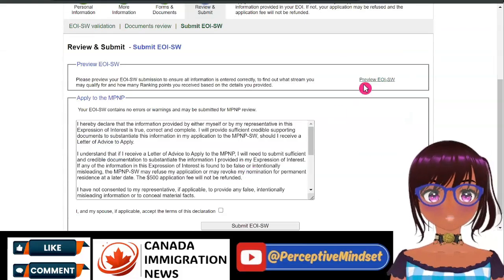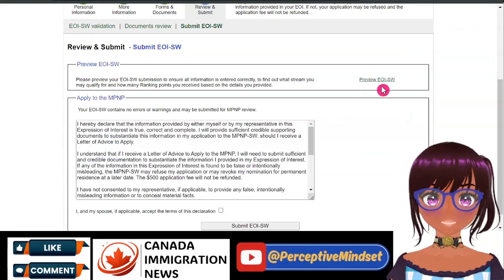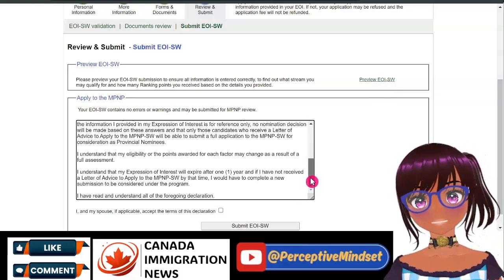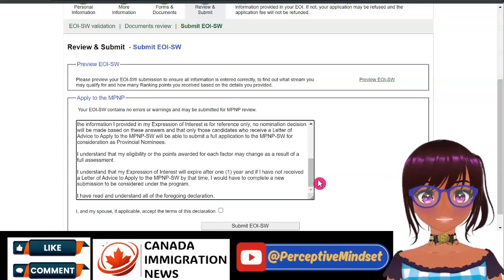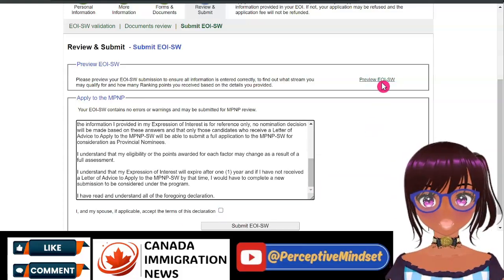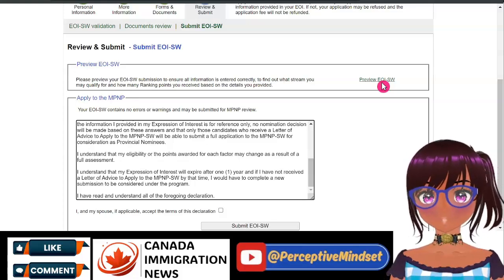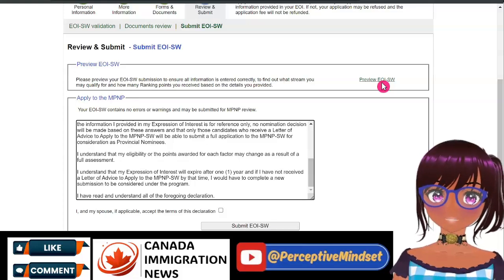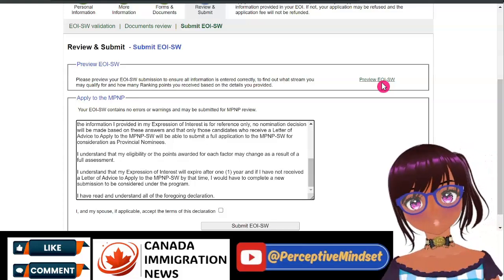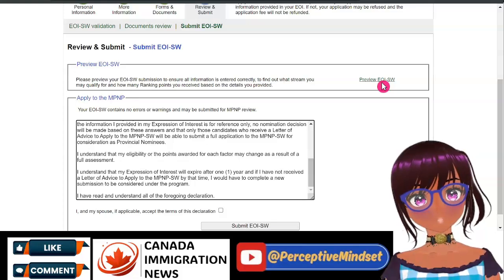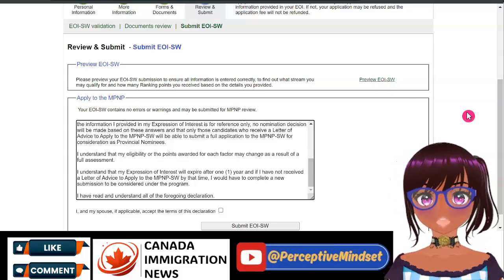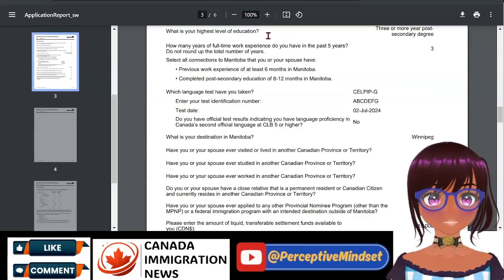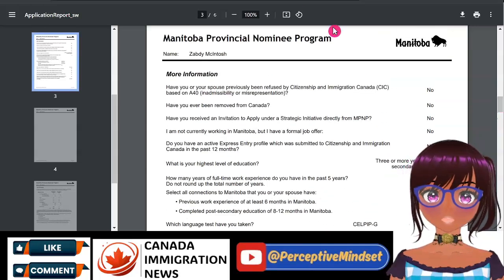And this is where you will see preview your EOI profile summary that you have just created. So before going through the declaration and then submitting it, it's best to preview, and you should save it so that this can guide you when you receive your letter of advice to apply. You can refresh your memory as to what you had submitted in your profile. So once you go to preview the EOI, it will show you the summary of all the questions that you have answered.